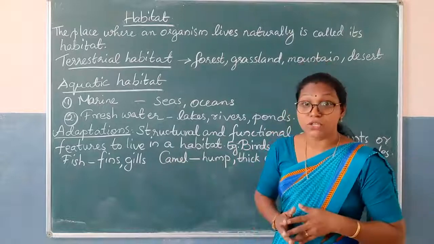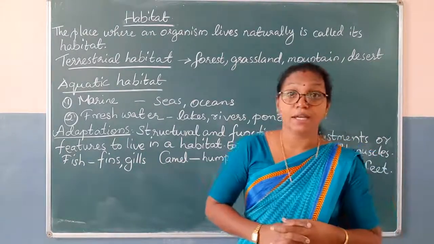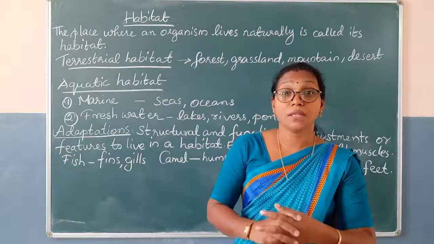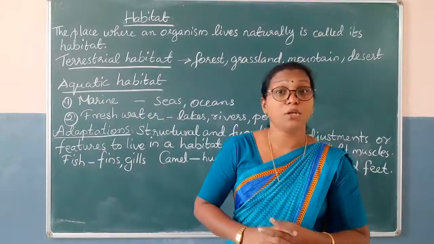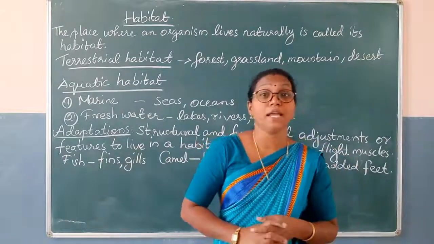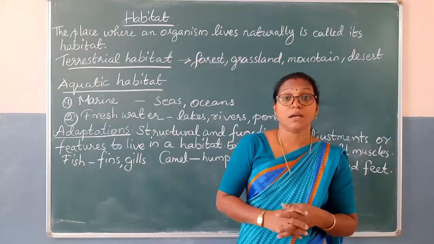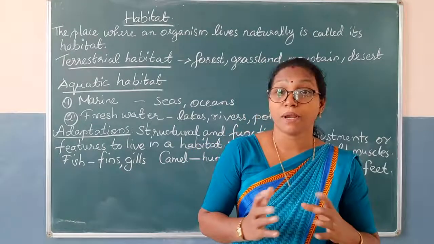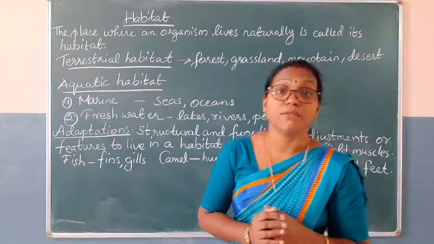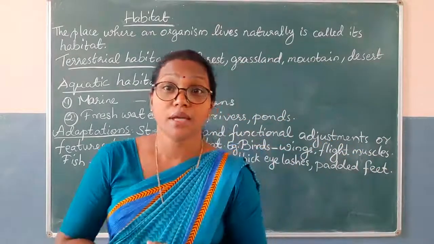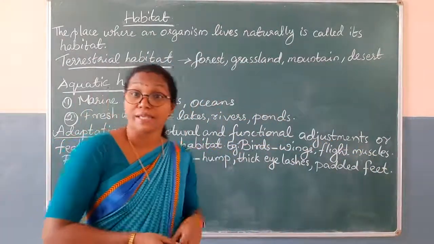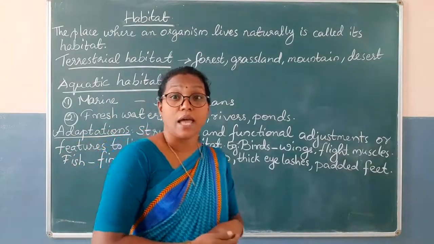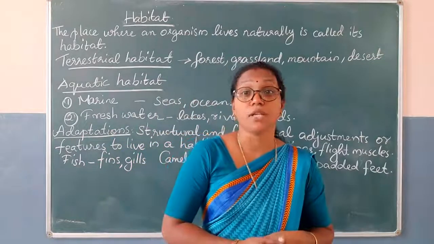Now the fish live in water. They are adapted to live in the water. The fish have a streamlined body to swim freely in the water. The eyes are covered with a membrane to prevent any type of injury from the water. The fish body is covered with scales, that is a protection. The tail helps to change direction.